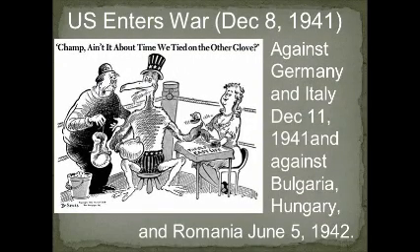Less than a week later, the U.S. declared war on Germany and Italy on December 11, 1941. Six months later, as not only a supporter but a member of the Allied forces, the U.S. declared war on Bulgaria, Hungary, and Romania.